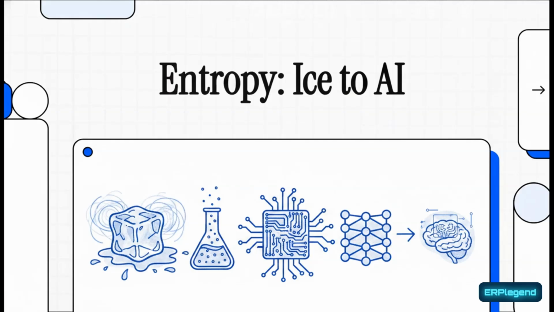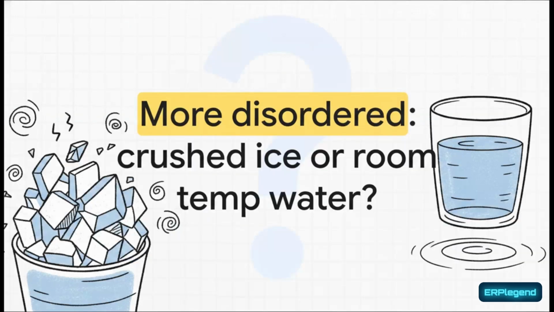Now, you've probably heard the word thrown around, but by the end of this explainer, you're going to see exactly how the universal law that governs a melting ice cube is the exact same mathematical engine powering the AI algorithms shaping our world right now. But before we get to the AI stuff, I want to challenge your everyday assumptions for a second. Take a moment and really think about this question.